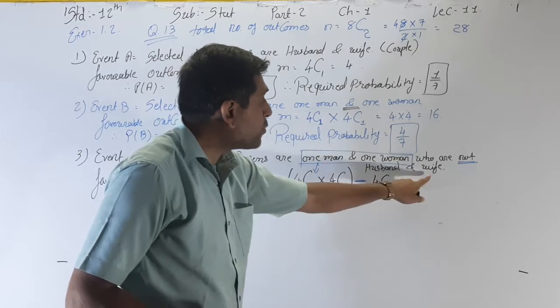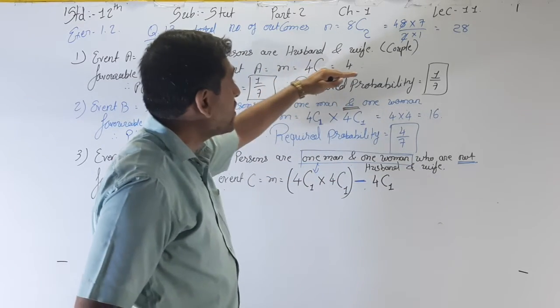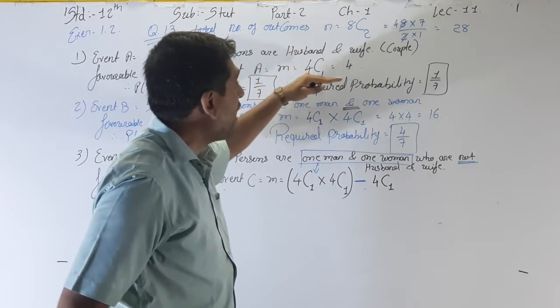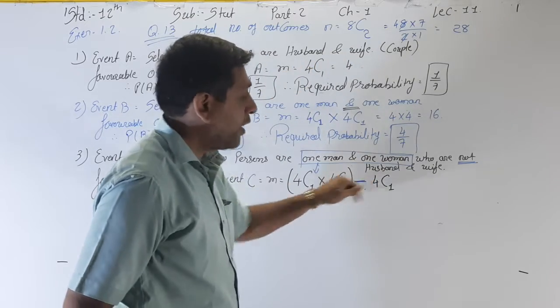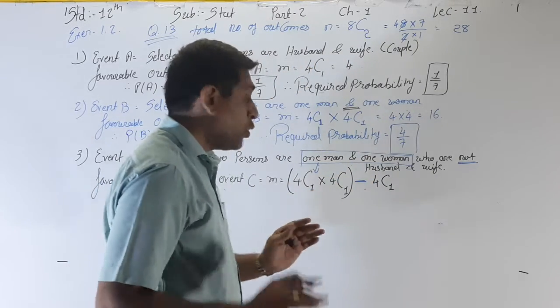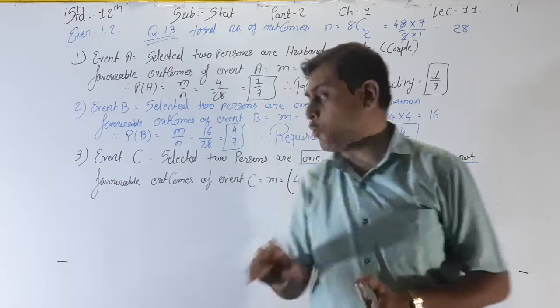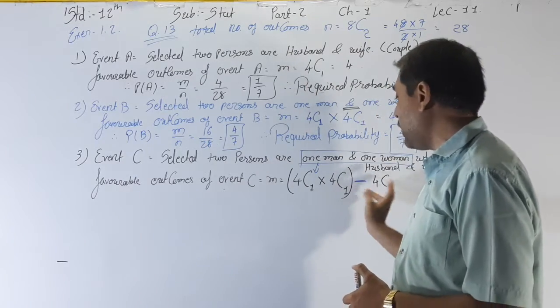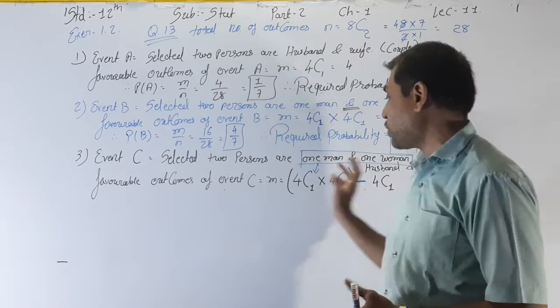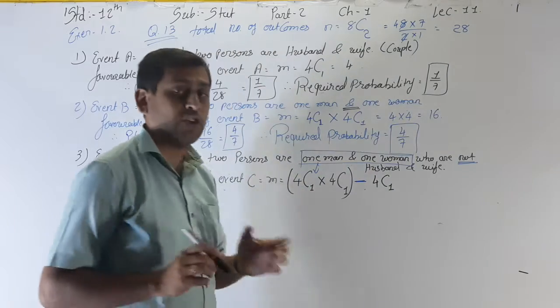Okay, and husband and wife, what are the favorable outcomes of husband and wife? That is 4C1, again 4C1. So you think that, sir, 4C1 into 4C1 minus 4C1, so we have to deduct 4C1, minus 4C1, and the remaining 4C1 is your answer.